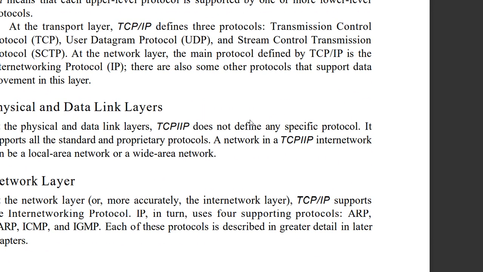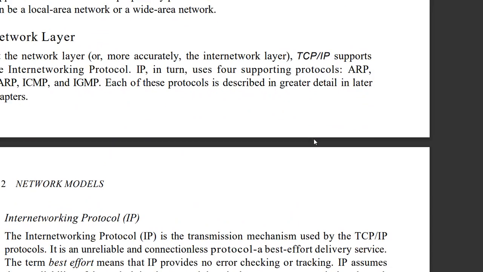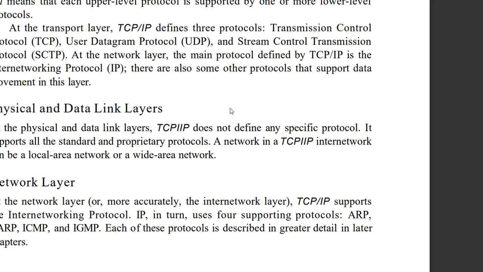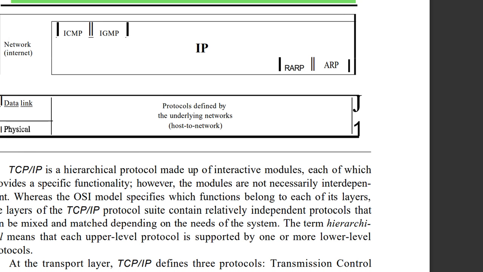Fine. Now physical and data link layers. Here you can see this is physical layer and data link layer are combined into one layer. Okay, so I cannot highlight this part here. At the physical and data link layers, TCP/IP does not define any specific protocol. You can see, because this is physical, there is a cabling section, physical wiring is there, so it is not digital, so there are no protocols used in the physical and data link layers.